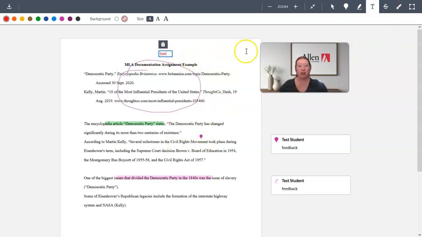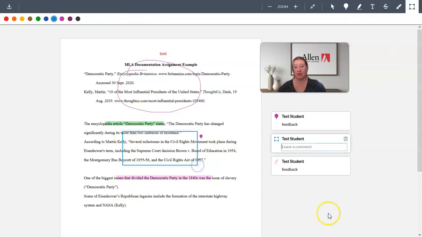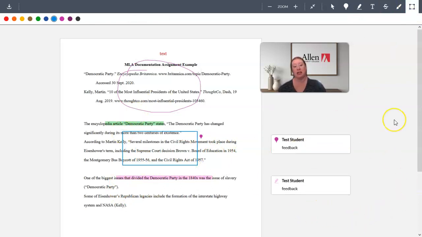It's a little bit harder to see, so make sure that you're using a color that's not black so that we can see it a little bit better. You've got strike through and you've got an area that you can highlight, or whatever. So there's a lot of different cool tools here, which is why we use this program through Canvas. We use this tool. It just makes peer edits so much more useful for students.